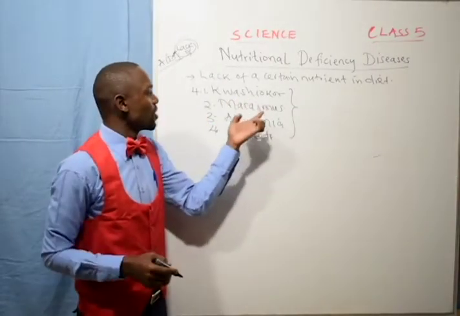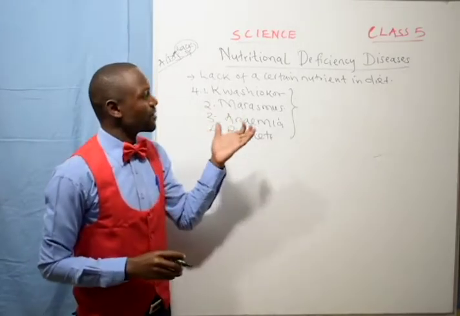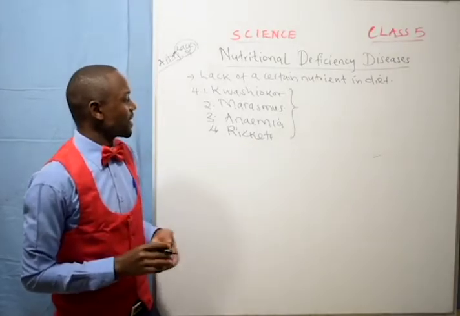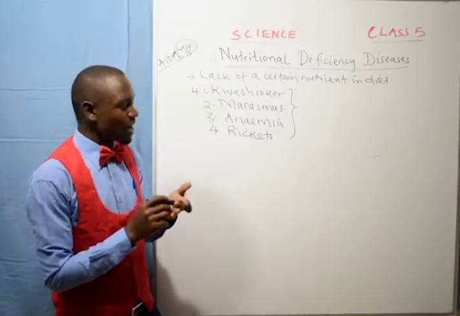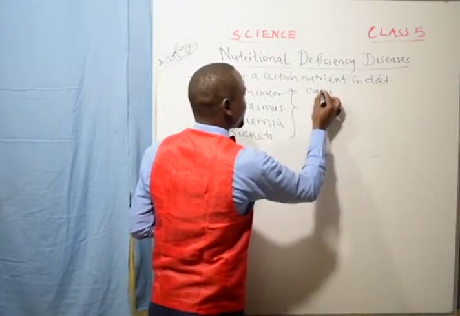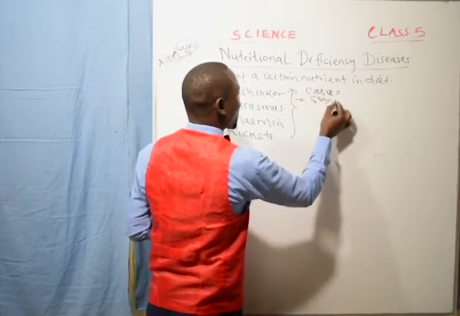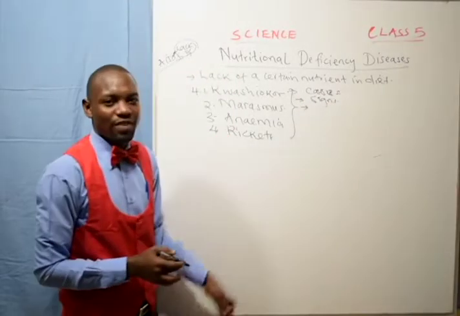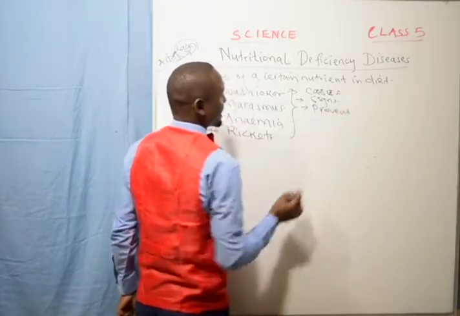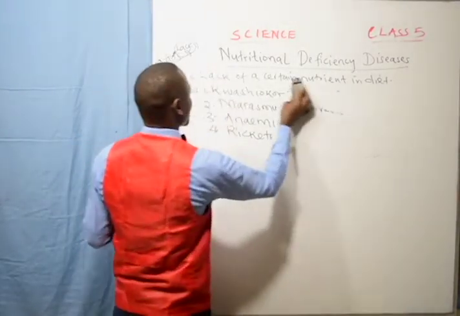We are going to look at each one of them: what causes that deficiency disease, the causes. We look at the signs, how you can tell that somebody is suffering from one of those diseases. Then we look at how we can prevent that nutritional deficiency disease.